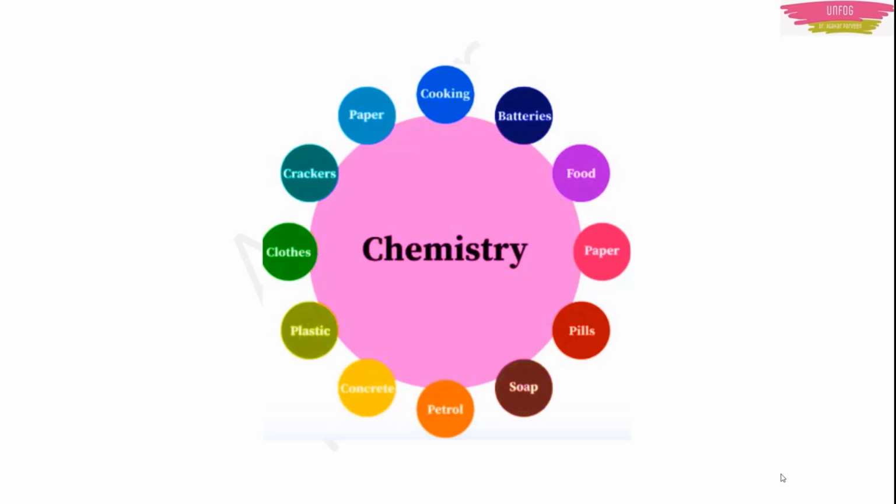Now we all know that chemistry plays a very important role in our daily life, right? So it has many applications. For example, it is used in batteries, in our food, paper, medicine, soap, petrol, plastic, clothes, crackers, cooking. So in our day-to-day life, many times we come across chemistry, isn't it? Now there are particularly a few chemicals which we use in our daily life. So we are going to study about those chemicals in this class.